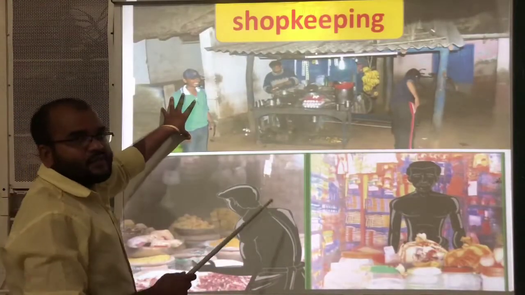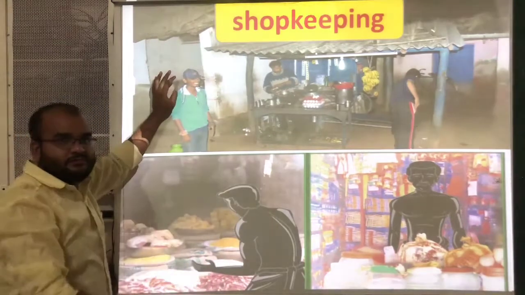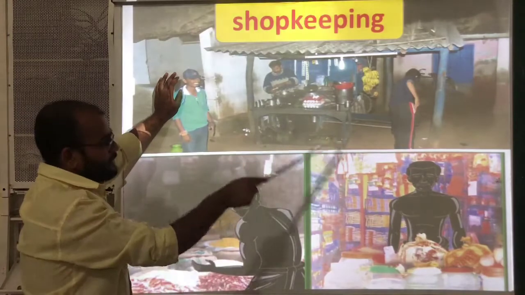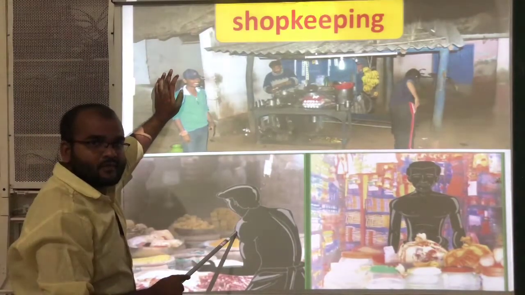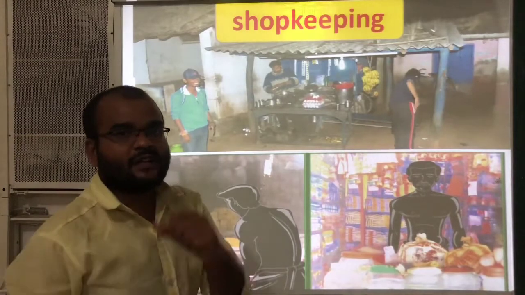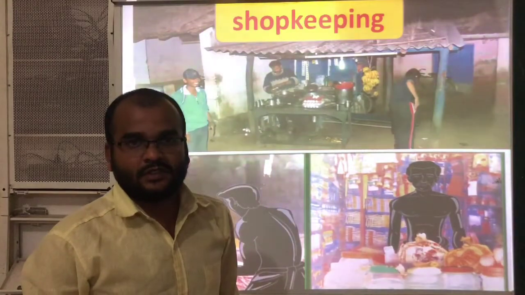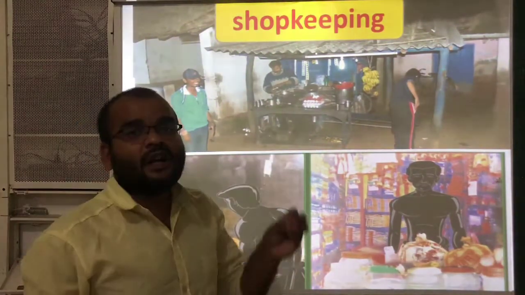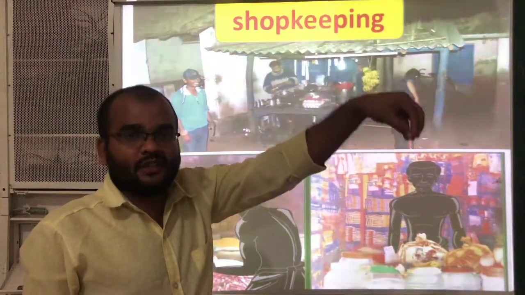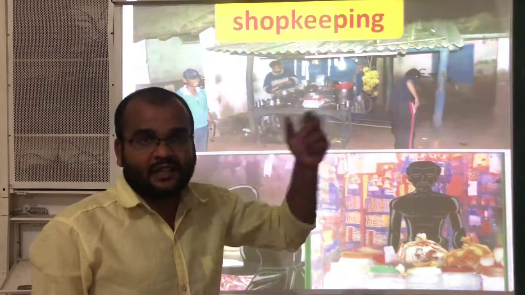Now, first one, shopkeeping. Okay, you can see some examples. I think you know very well about wholesale shops and retail shops. So the people of Palampur village go to nearby towns and cities like Shahpura and Raiganj.